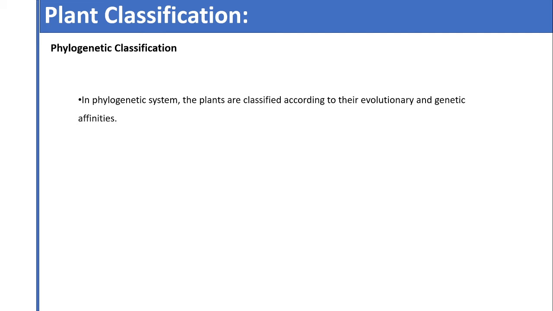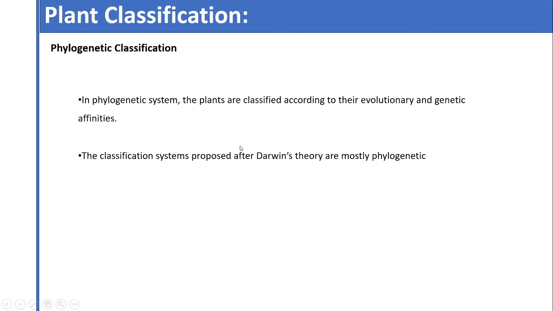or there is a prediction value of this phylogenetic type of classification system. We can predict the ancestors as well as we can predict the descendants of plants, and this is important in phylogenetic classification.